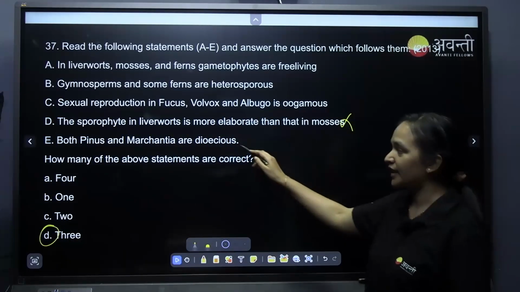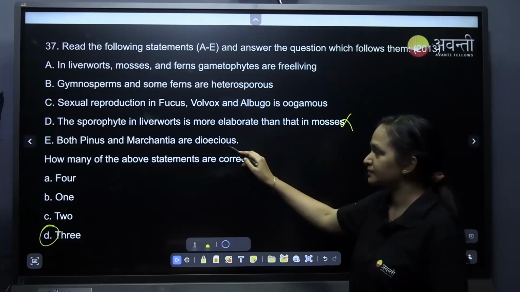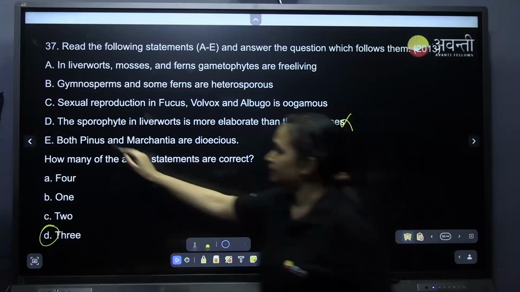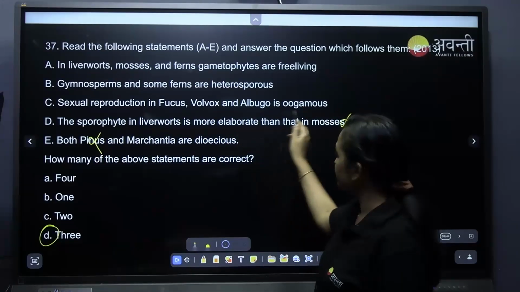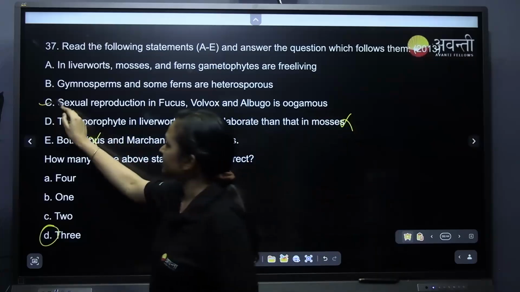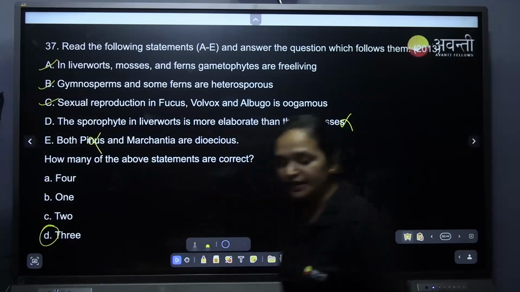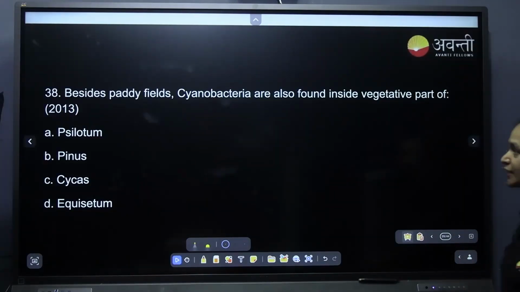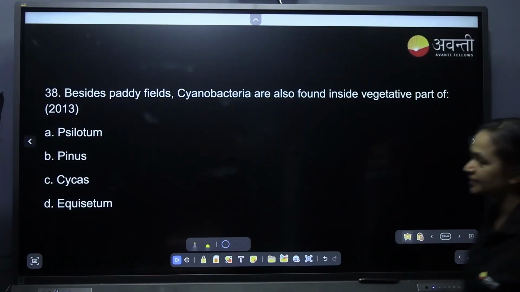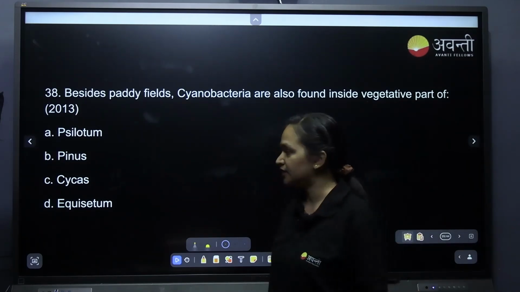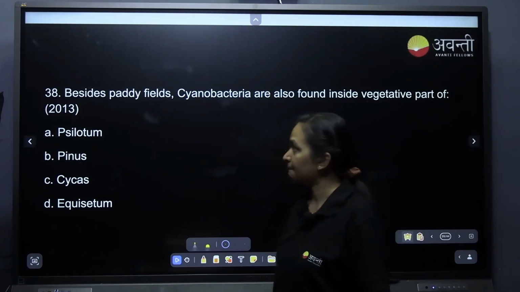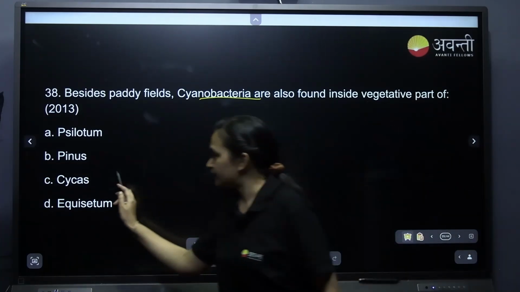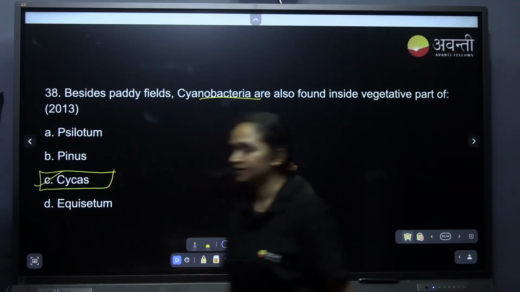So both Pinus and Marchantia are dioecious? Pinus is monoecious, as I told you. So these two are wrong and these three are correct. That makes 3 the right answer. Besides paddy fields, cyanobacteria are also found inside the vegetative part of, I said, there is a coralloid root. In the cortex there is a coralloid root in cyanobacteria. Please remember it is Cycas.